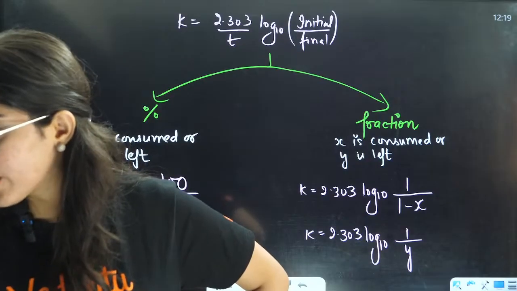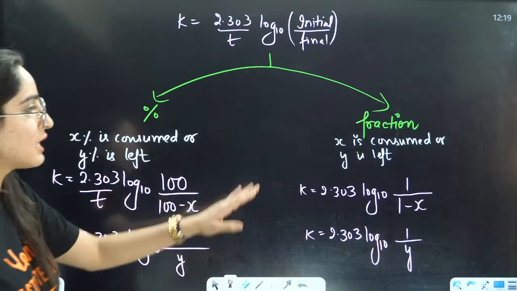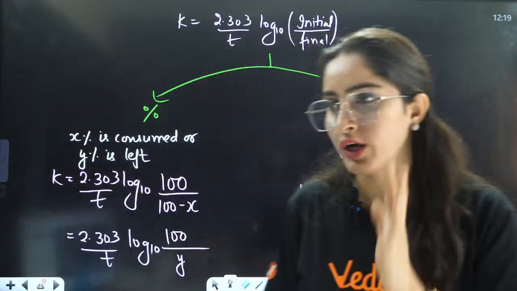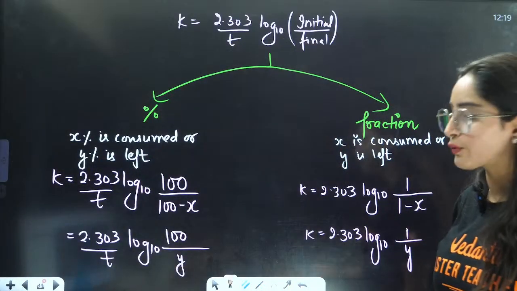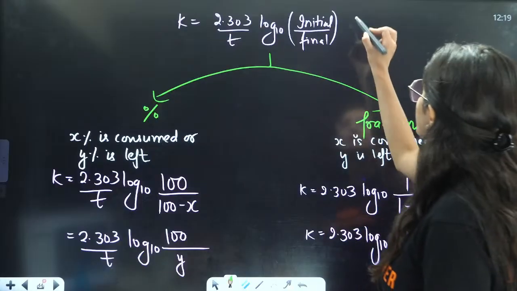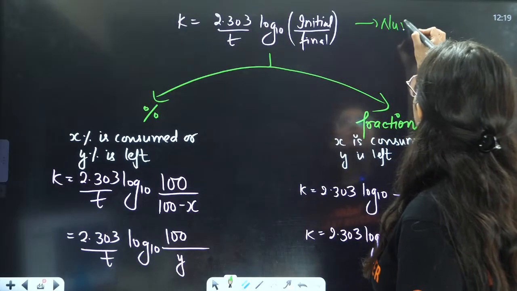Now tell me, is that clear to everybody or not? Right? How you are going to do the questions. This is for your numerical portion.